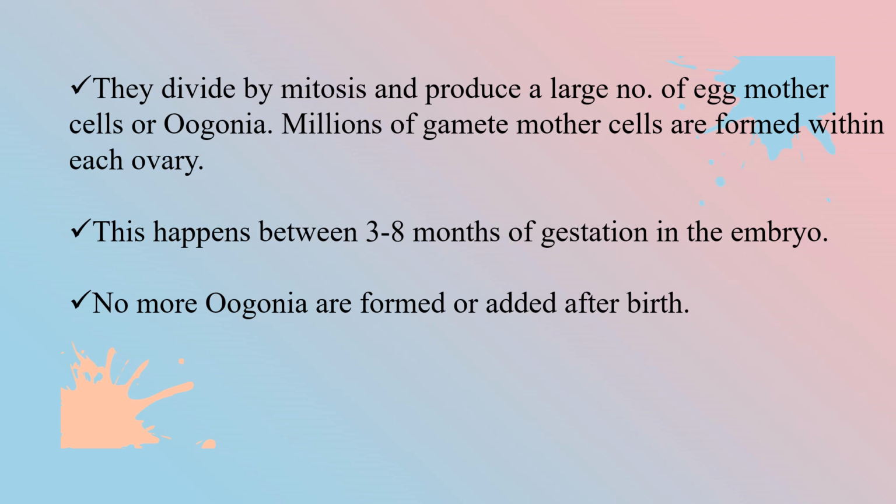They divide by mitosis and produce a large number of egg mother cells, or oogonia. Millions of gamete mother cells are formed within each ovary. This happens between 3 to 8 months of gestation in the embryo. No more oogonia are formed or added after birth. The oogonia are present only in the fetus, and are not synthesized or matured after birth.